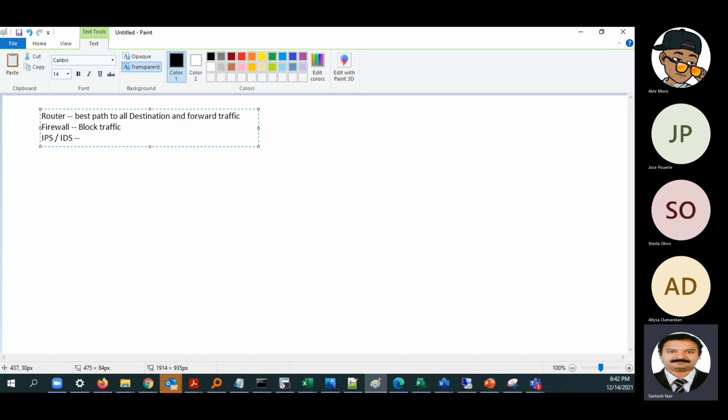Or we can say there's a deep inspection of packet.